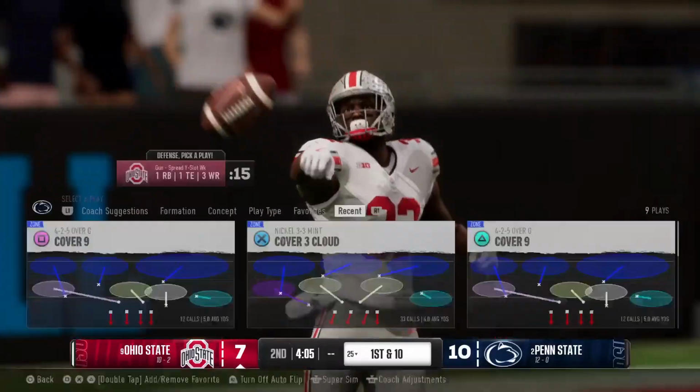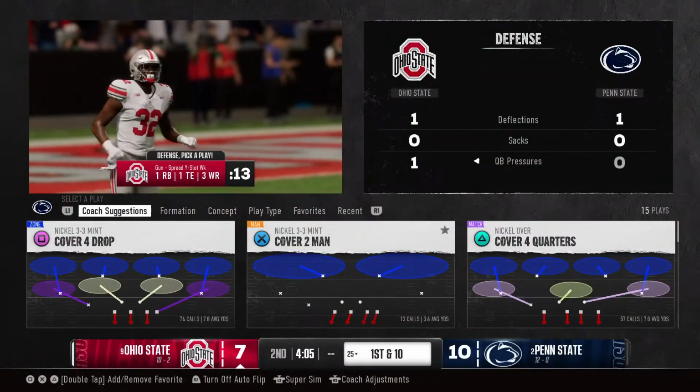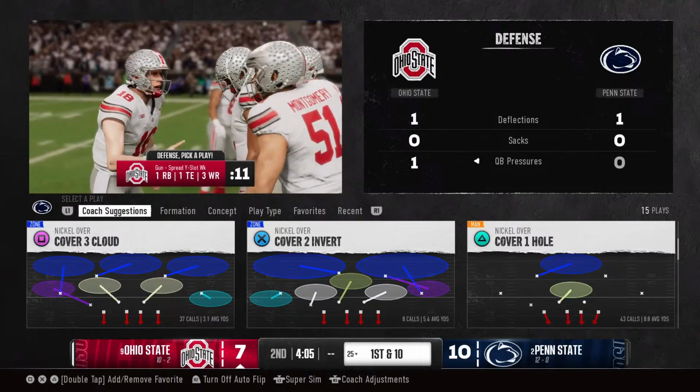So it'll be a touchback. 7-10 at the 25. And the Ohio State offense comes back.